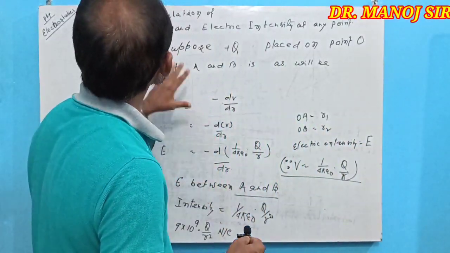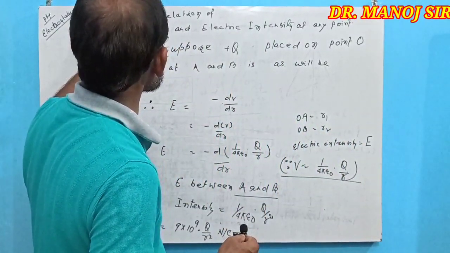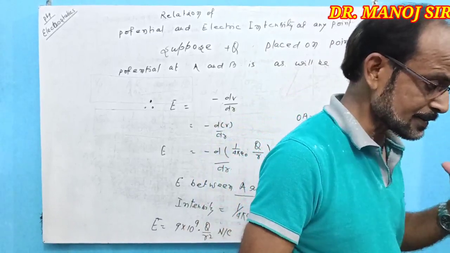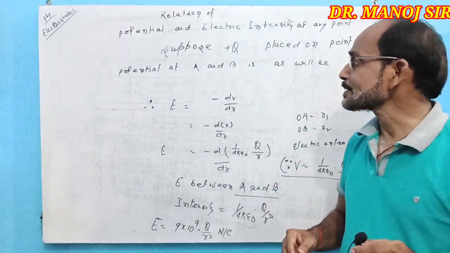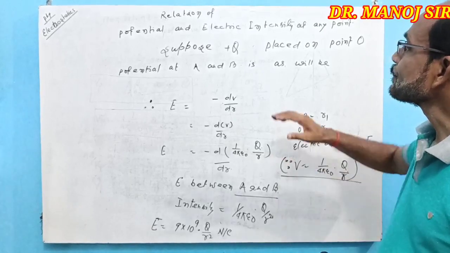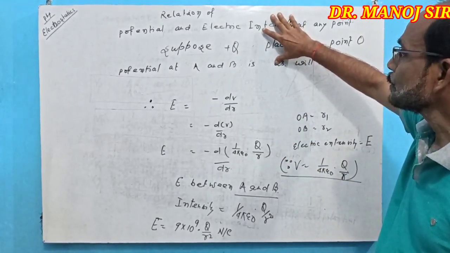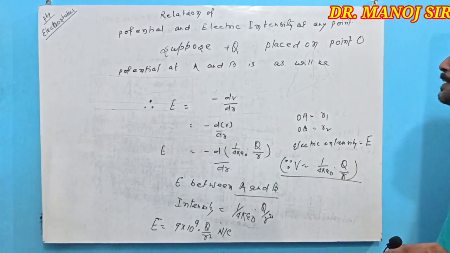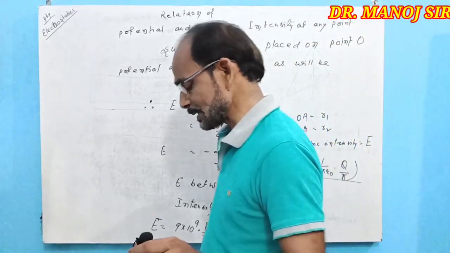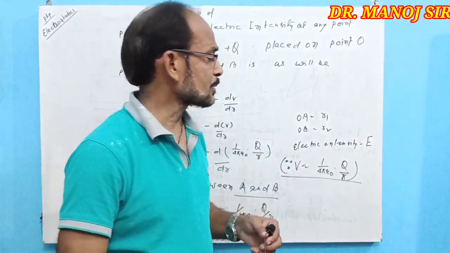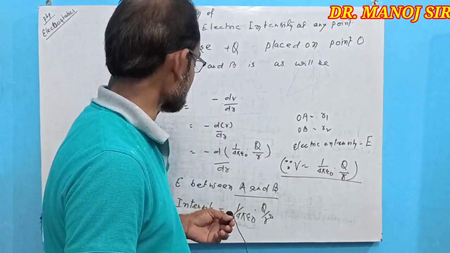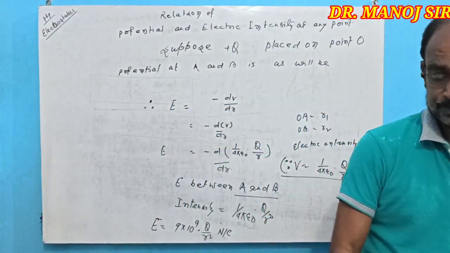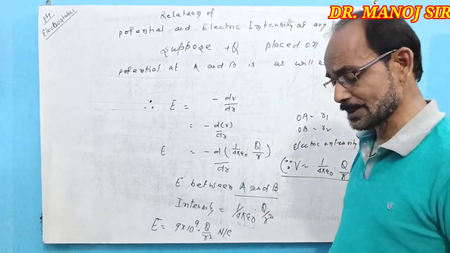According to the study of electrostatics, we come from potential, there are three conditions, and now in front of you the relation between potential and electric intensity at any point. That magnitude is 1 by 4 pi epsilon naught q upon r square, Newton per coulomb.